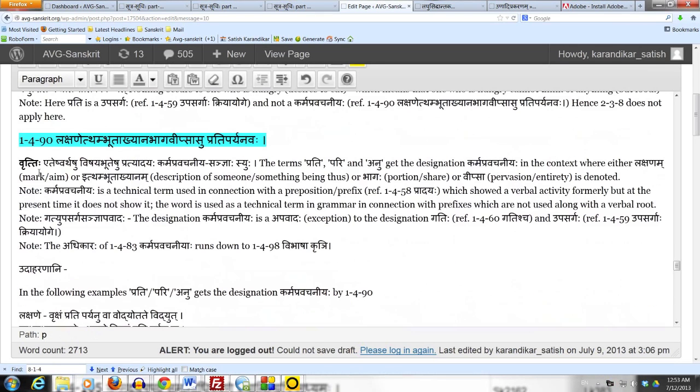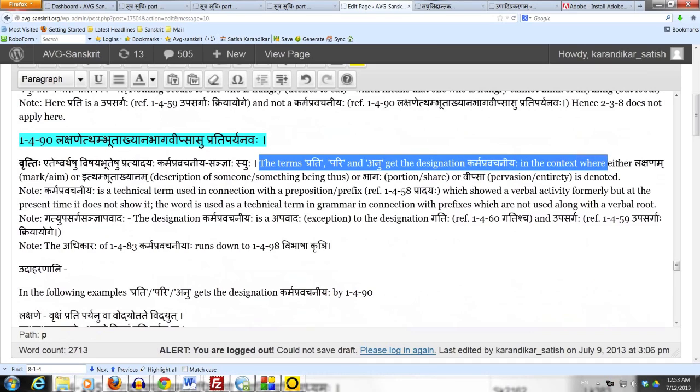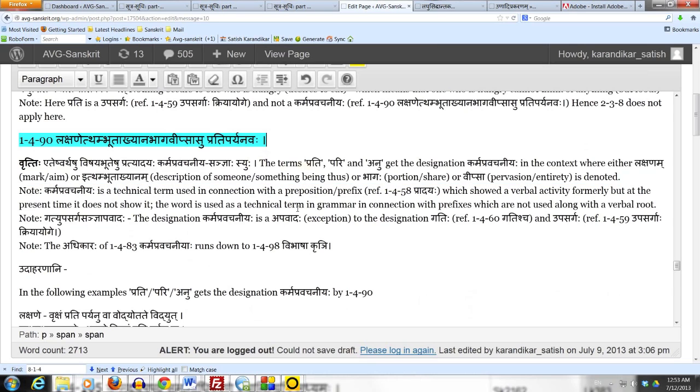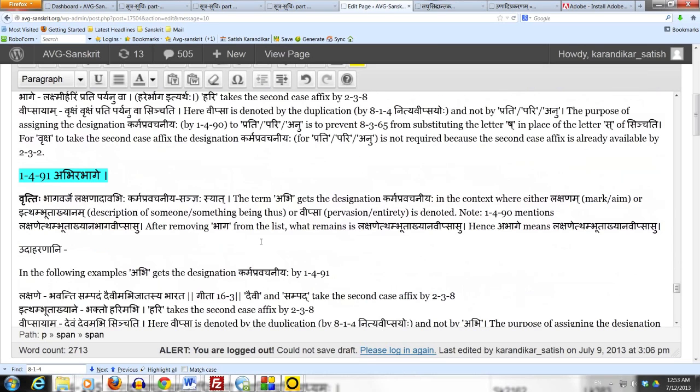The terms Prati, Pari and Anu get the designation Karma Pravachaniyaha in the context where either Lakshanam meaning mark or aim, or Itham Bhutakyanam meaning description of someone, something being thus, or Bhagaha meaning portion or share, or Vipsa pervasion or entirety is denoted. Let us now take a look at the next Sutra in the Ashtadhyayi order, which is